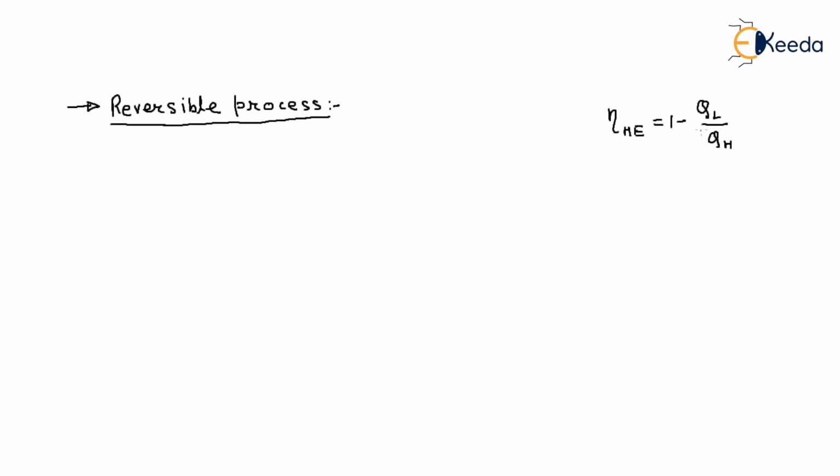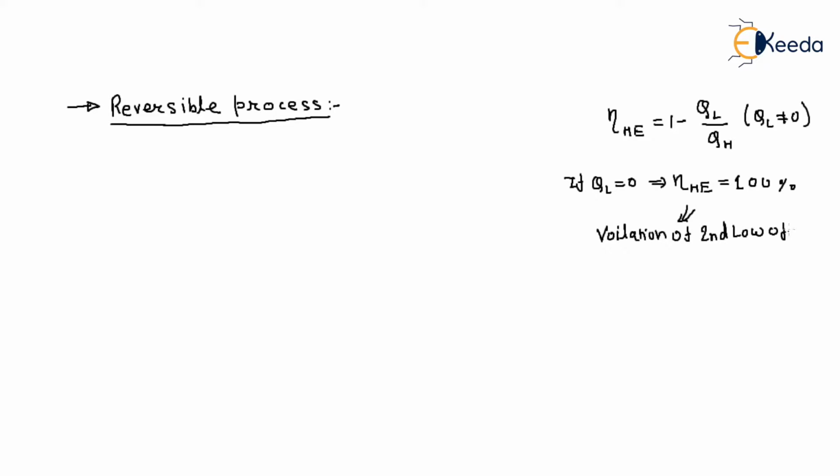QL is not equal to 0. If this is 0, there is a violation of the second law. If QL is 0, then the efficiency of the heat engine is 100%, but an efficiency of 100% violates the second law of thermodynamics. That means no heat engine can have an efficiency of 100%.